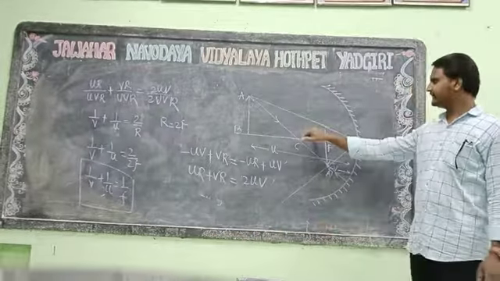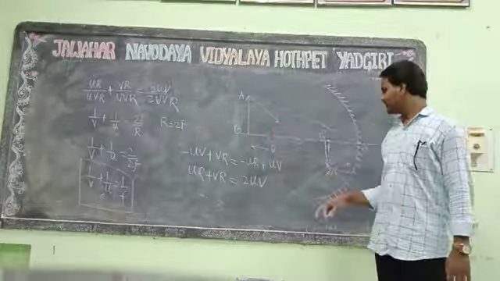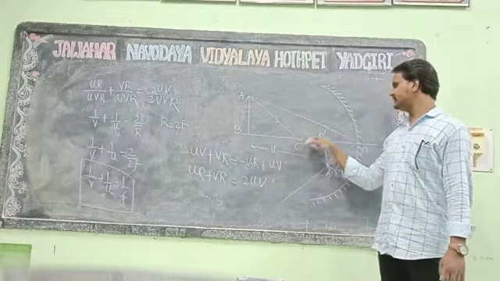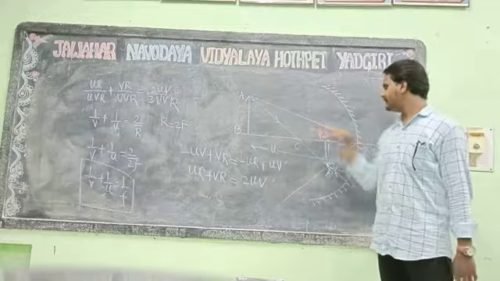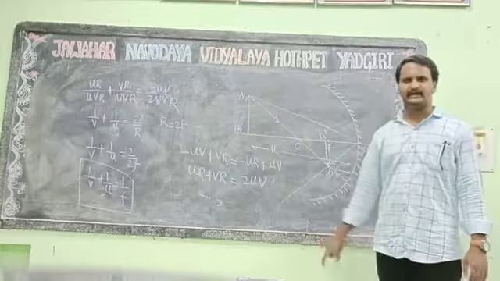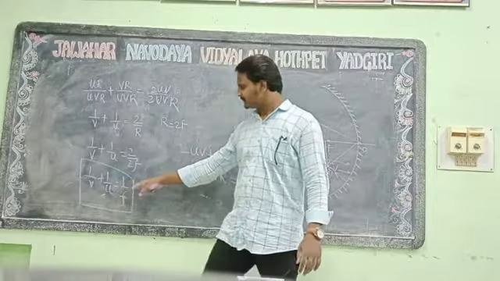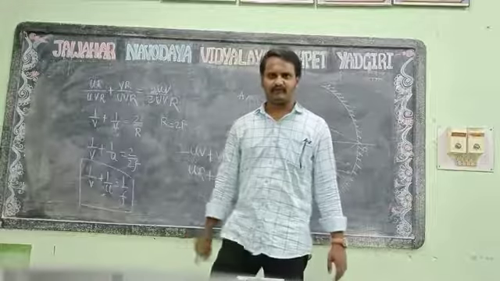You have to draw all the rays and make 3 or 4 triangles: ACB, another A'CB', another triangle APB, and the last triangle A'PB'. From that we get the equation 1 by V plus 1 by U is equal to 1 by F. Okay, clear?